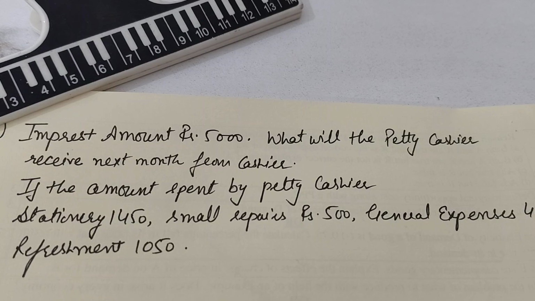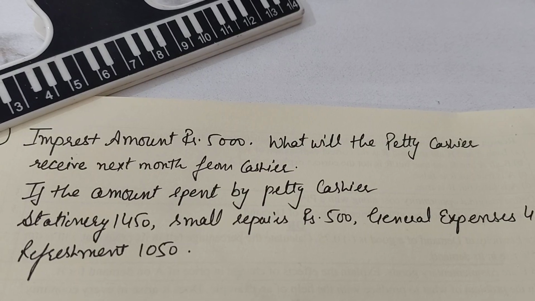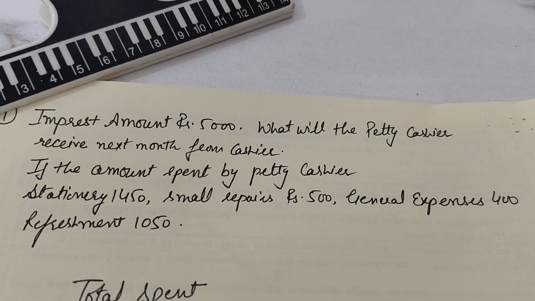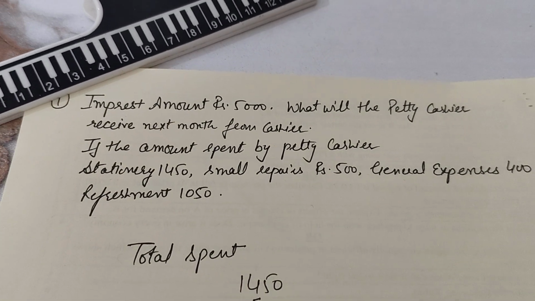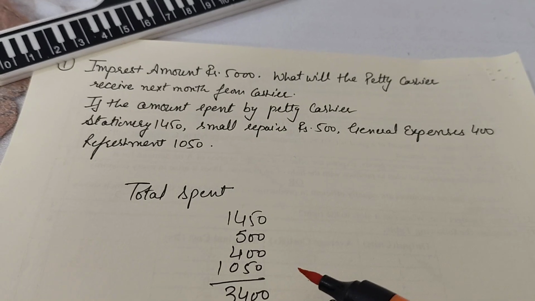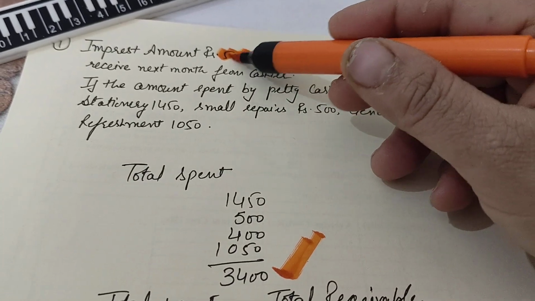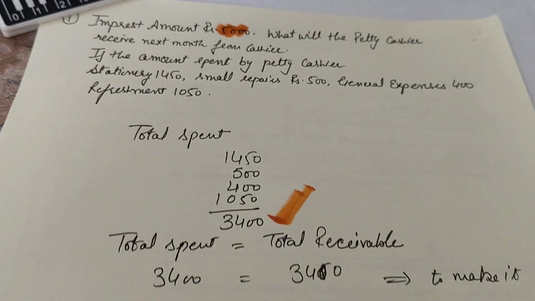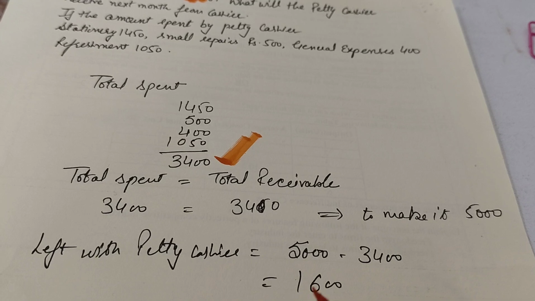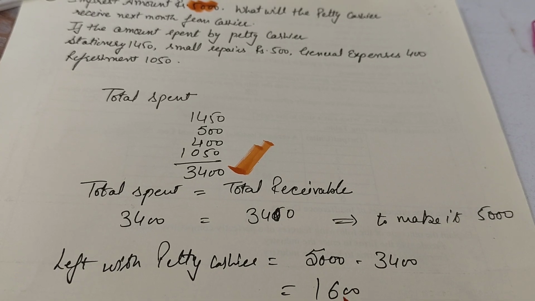So in the question what is given to us: what will the petty cashier receive next month from the cashier if the amounts spent by the petty cashier are the following expenses. So here, the total spent by him is on stationery, on small repairs, on journal expenses and refreshment. The total becomes 3400. So out of 5000 rupees, he has spent how much? 3400 rupees. So that means how much is left with him? Here, the amount left with him is rupees 1600, right? So out of 5000, when he spent 3400, 1600 is left with him.